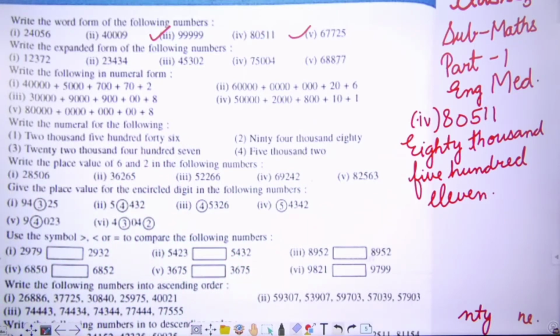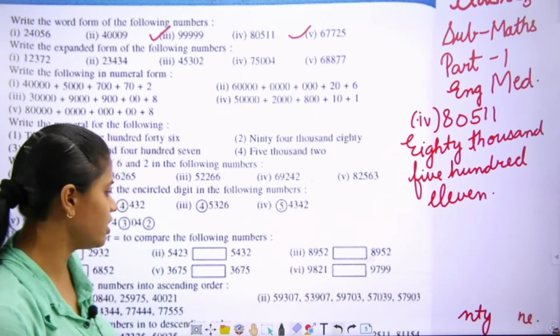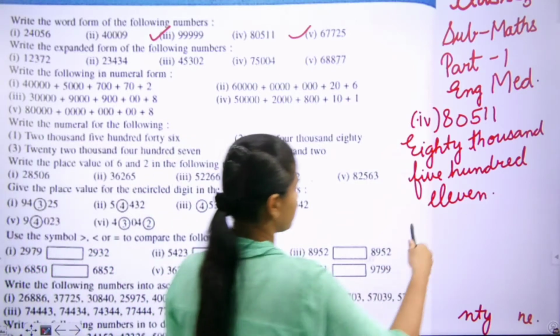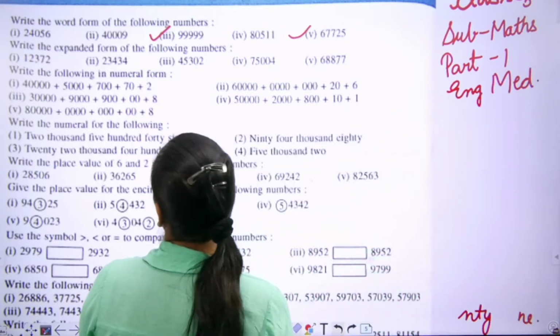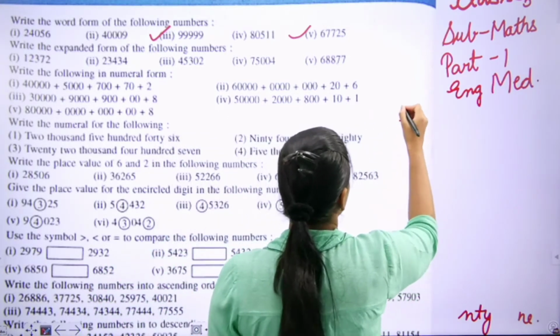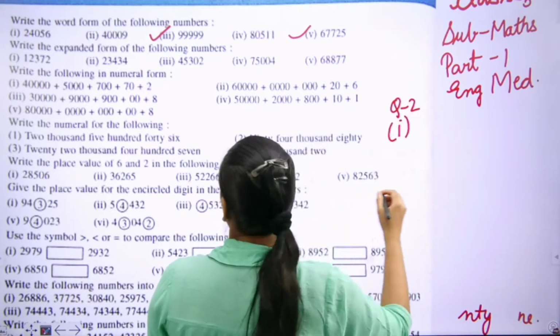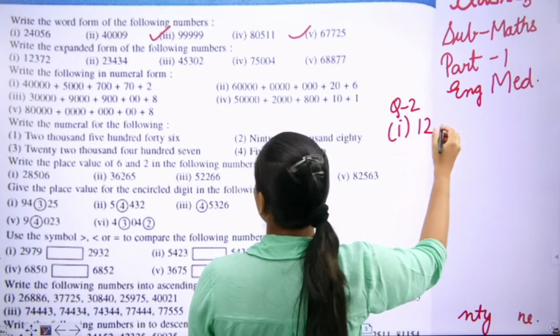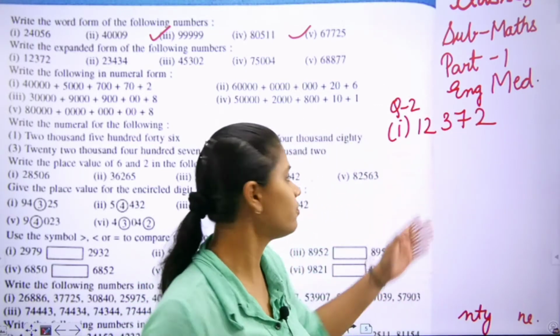Write the expanded form of the following numbers. Students, in our previous class, we had already discussed what is expanded form. Let's start with the exercise. Question second, first part. That is 12,372. We have to expand it.